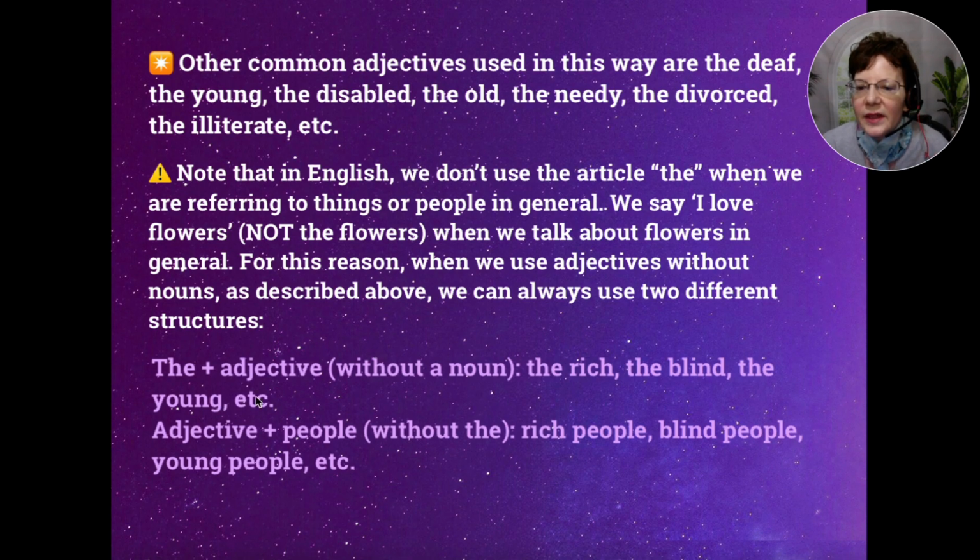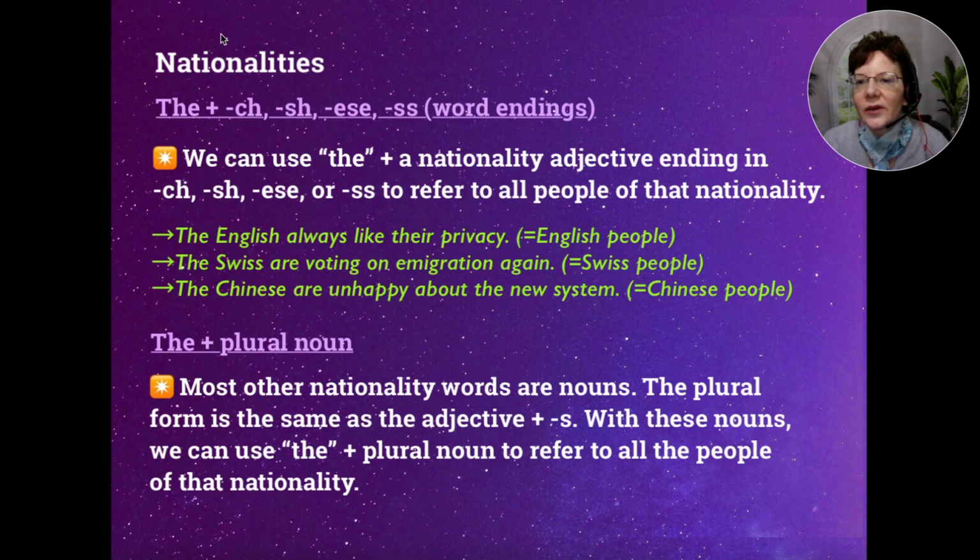So, we've got the plus adjective without a noun: the rich, the blind, the young, and so on. And then an adjective plus people without the, like rich people, blind people, young people, and so on.